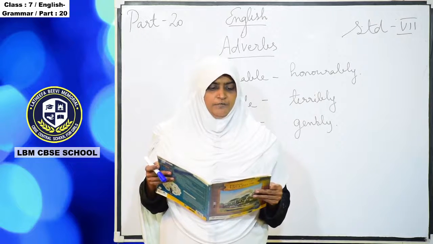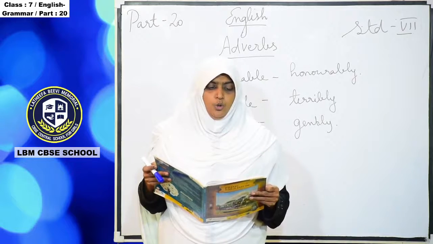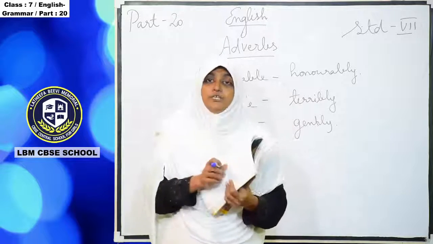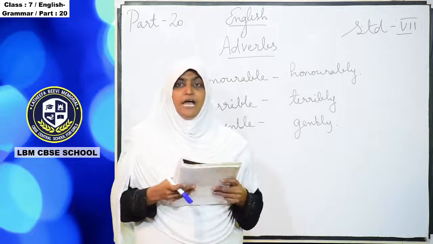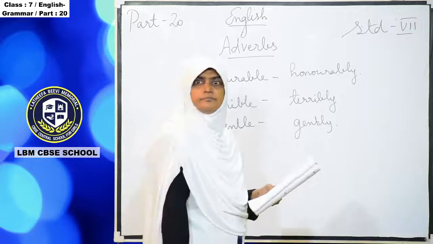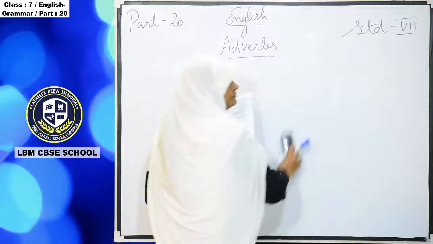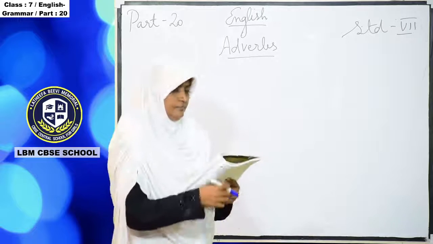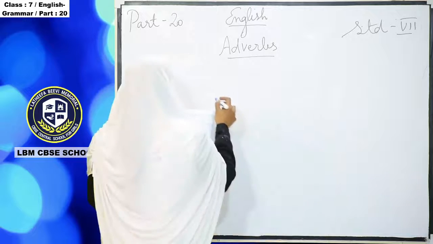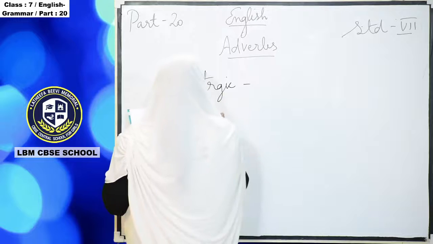Another one: if the adjective ends in ic, ally is added. So, for example, if the adjective word has ic, you have to add ally. Tragic, graphic.